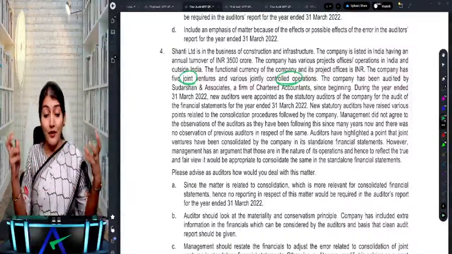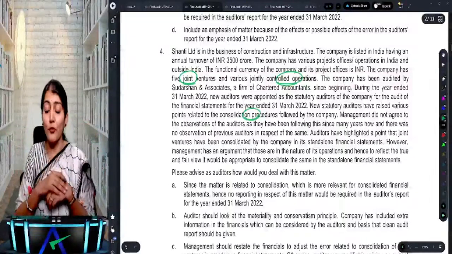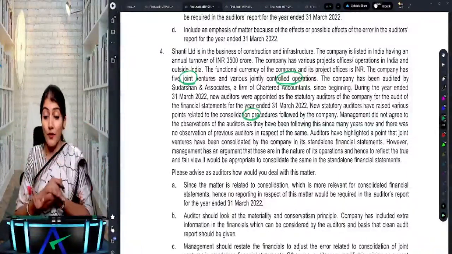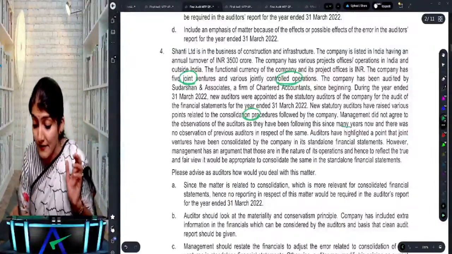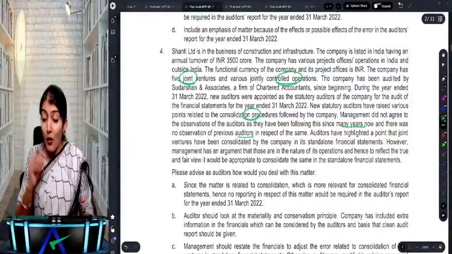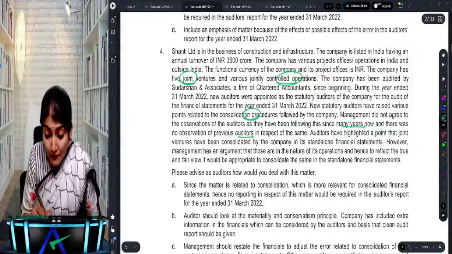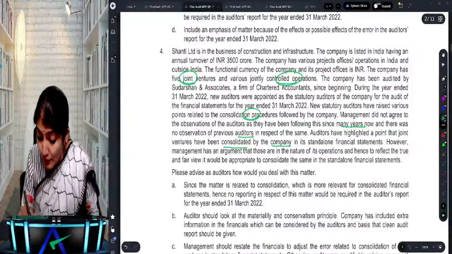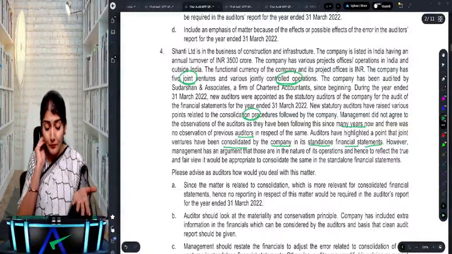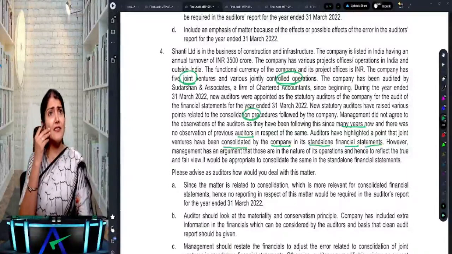New statutory auditors have raised points relating to the consolidation procedures being followed by the company. Management did not agree to the observations of the auditor as they have been following this for many years now, and there are no observations of the previous auditor. Auditors have highlighted a point that joint ventures have been consolidated by the company in the standalone financial statements. What is this that they have done? Joint venture consolidated in standalone?